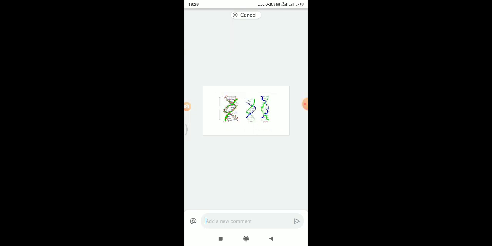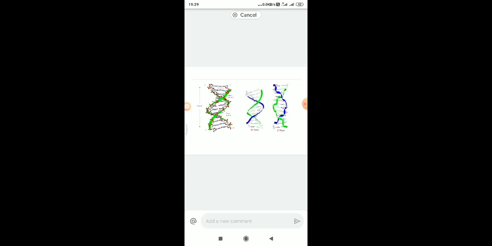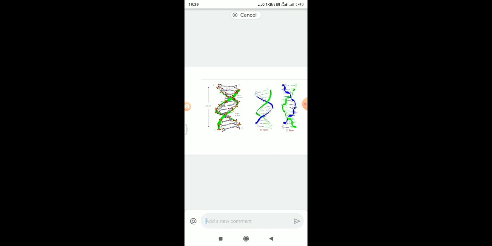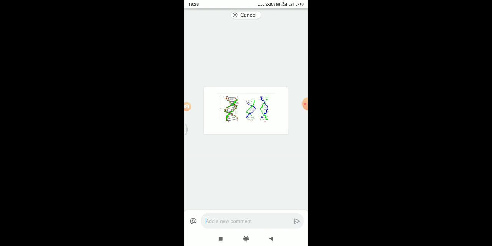A-DNA is also right-handed, similar to B-DNA. So these are the types of DNA.